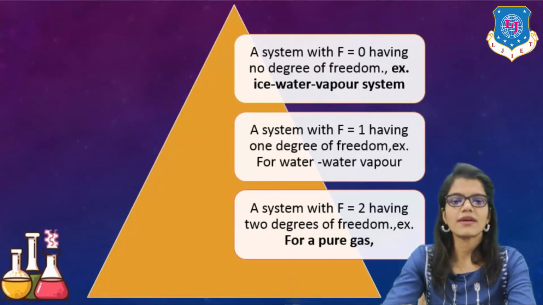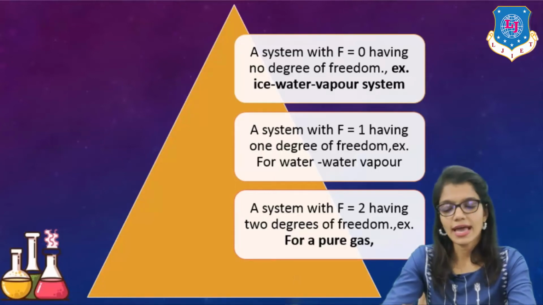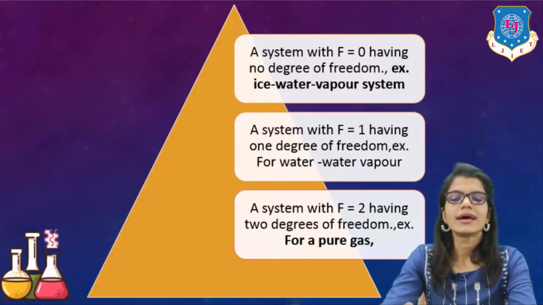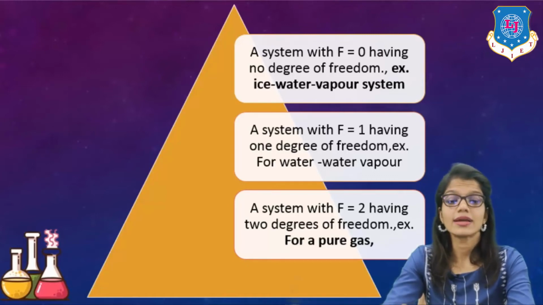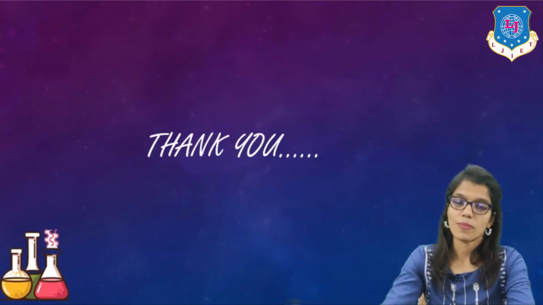Second is capital F equal to 1, that is, 1 degree of freedom, like water in contact with water vapor. That is an example of it. The third one is a system with capital F equal to 2, a pure gas, in which the degrees of freedom are 2. This is it. We will see our next topic in our next session. Thank you so much, everyone.